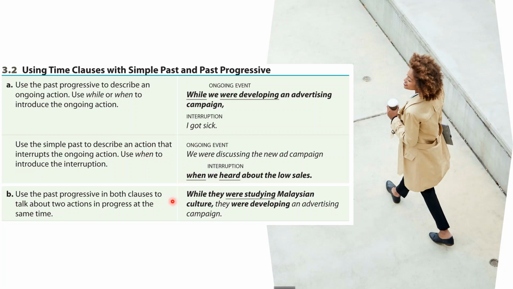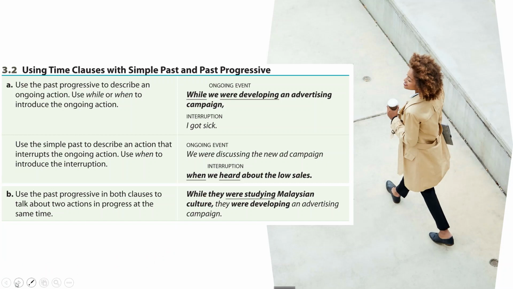And remember that we can use past progressive in both clauses when we talk about both actions being in progress at the same time. So in this case, we can say while they were studying, they were developing. Both actions were happening at the same time. Now, we have another practice for you.